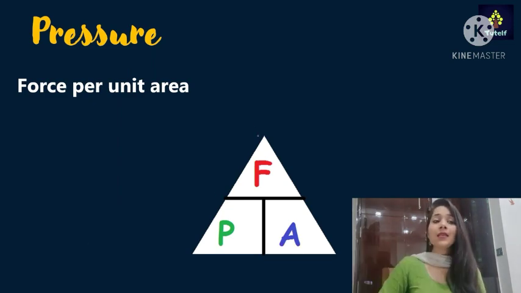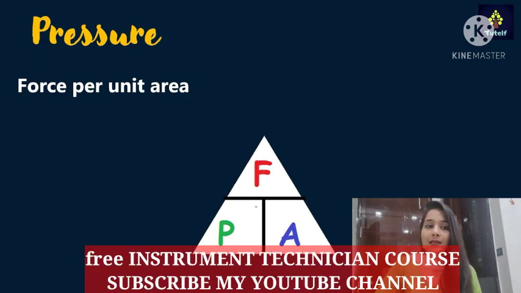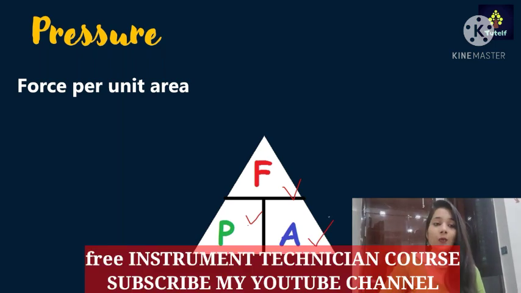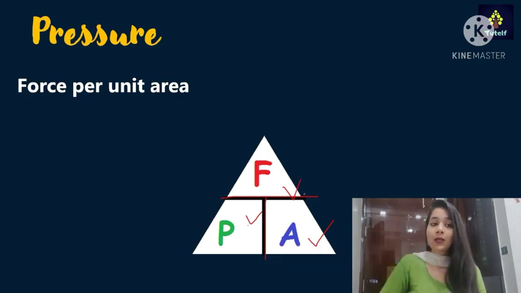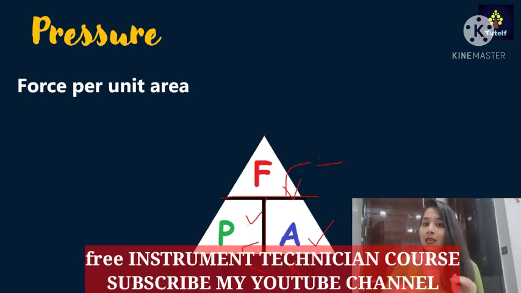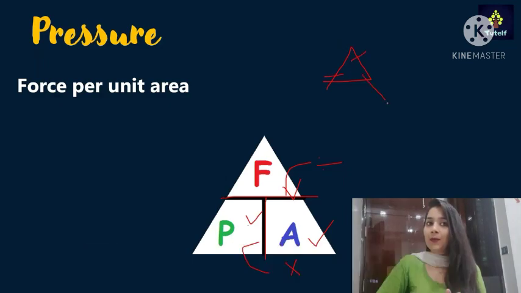Now there is a trick for remembering the formula for pressure. Let's do that. We will make a triangle. After making this triangle, I'll write P, F and A. After I've written all the initials, I'll separate them using lines. I've drawn a middle horizontal line and a vertical line, right? The horizontal line represents my division sign, and the vertical line represents my multiplication sign. This is the thing that you have to remember. You need to draw a triangle, write P, F, A, and then separate each one.